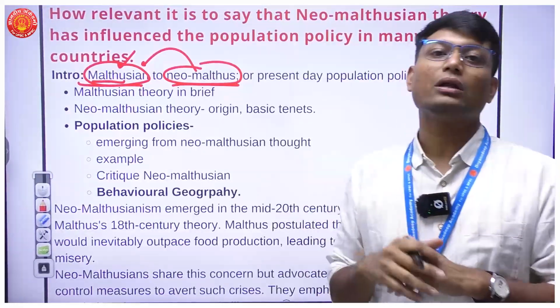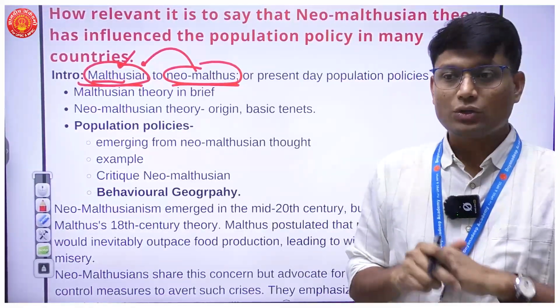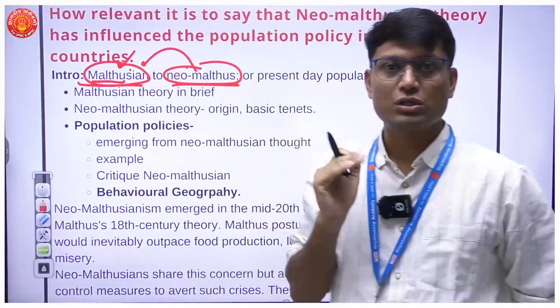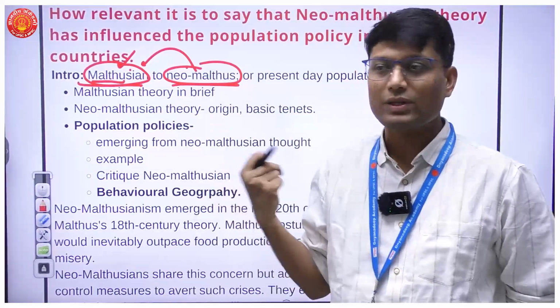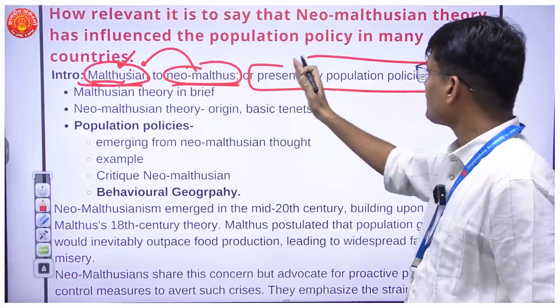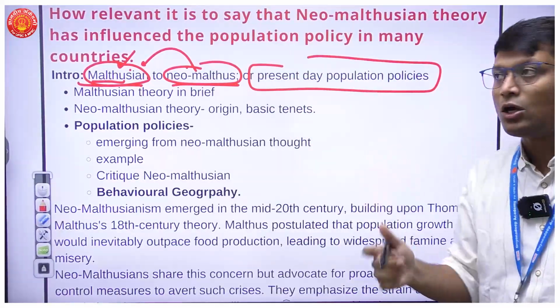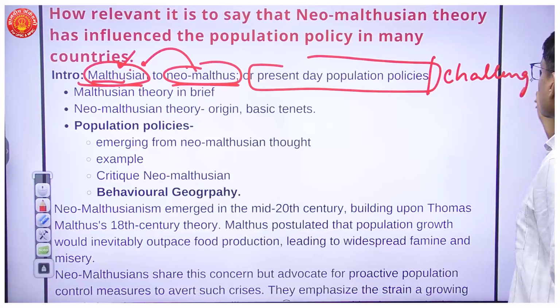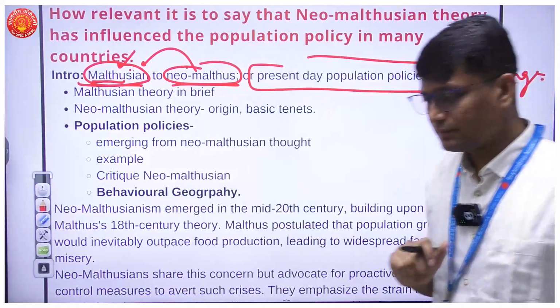That is one way you can introduce. You are trying to connect Malthusian theory with Neo-Malthusian theory and create a sequence. Other than that, I can talk about present day population policies, or present day population challenges. You can go either way.